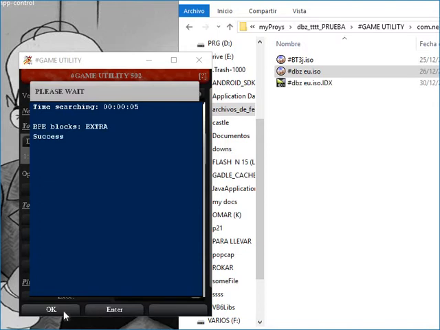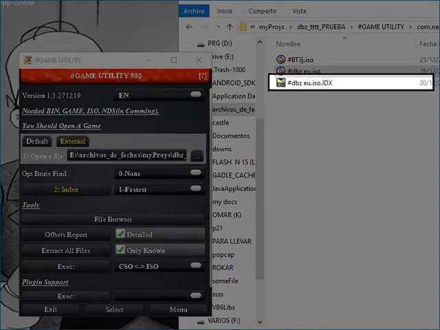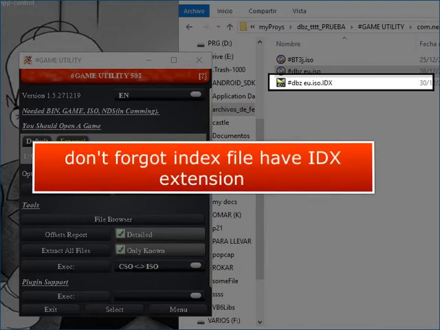Success. Note these indices are not different from those in the index folder, so you can copy and paste them if you do not want to do the work again. Note: the indices have the same name as the ISO or folder, with the extension ID X.